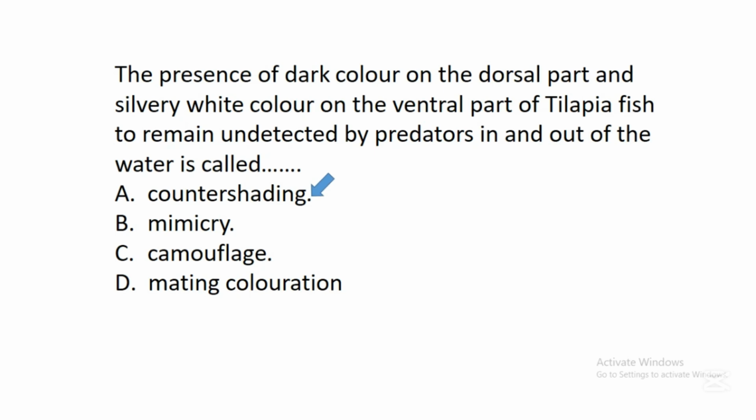So this special feature ensures that this tilapia fish remains undetected by its enemies, and that's one of the ways it survives in its environment.